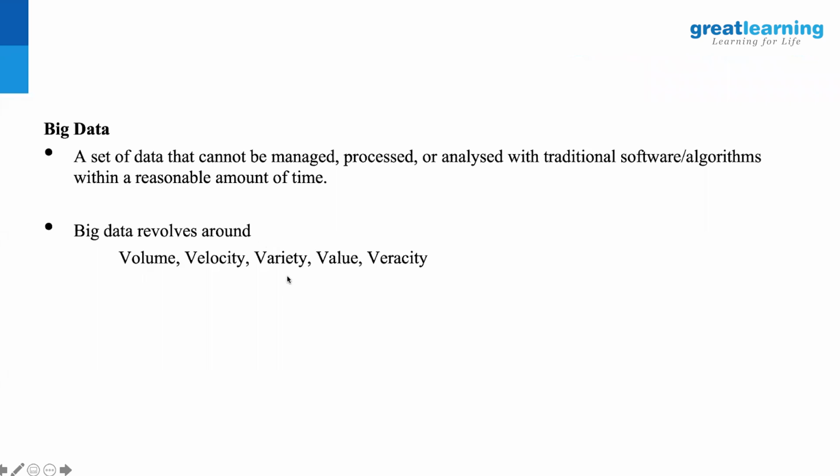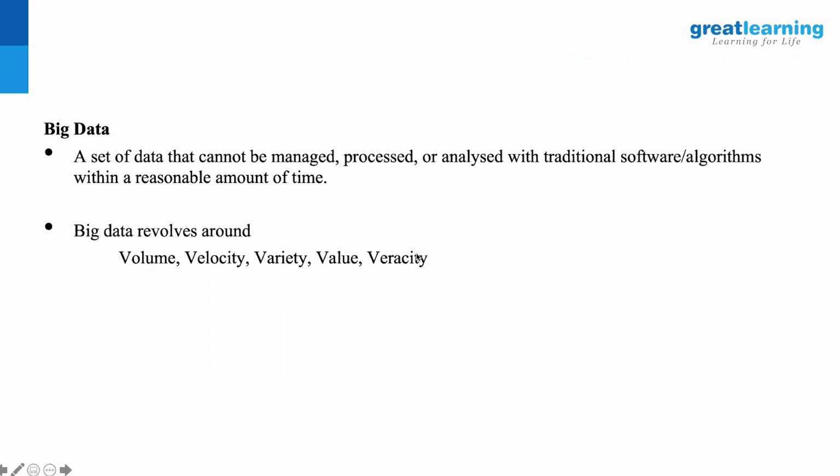There is not just one form of data out there. I may come up with an algorithm, solve it with NumPy, all numerical data, fine. But what about text data? What about speech? What about audio? These are different types of data that are out there, so you need to be able to handle all those types of data also. Then, at the end of the day, you should be able to gain value out of that particular data.